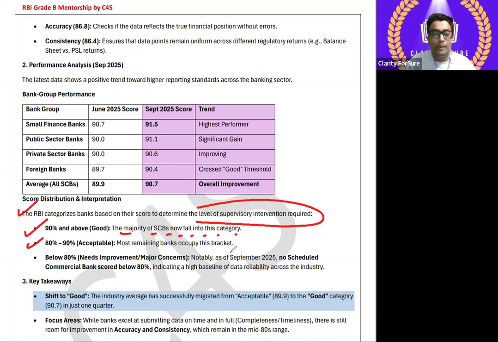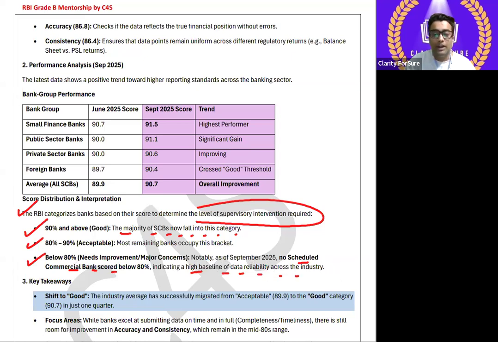Most remaining banks occupy this bracket. Below 80% is needs improvement, the major concern. Notably, as of September 2025, no scheduled commercial bank scored below 80%, indicating a high baseline of data reliability across the industry.